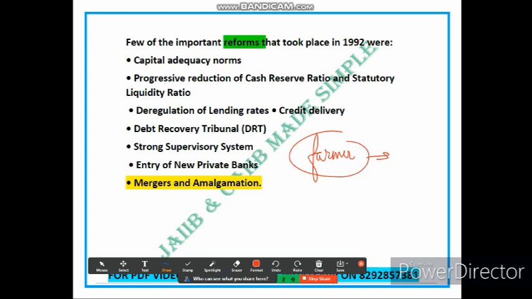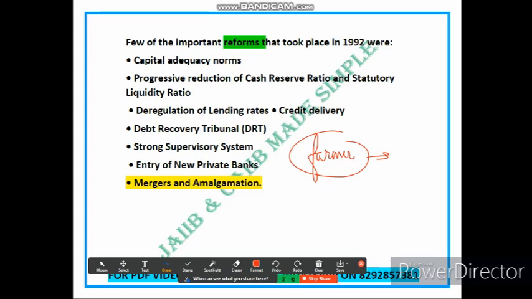So now let's discuss the next part, that is DRT. You know the DRT is Debt Recovery Tribunal. It was established as a specialized forum to expedite the recovery of bad loans or non-performing loans. So imagine a situation where the borrower defaults on a loan and the bank is unable to recover the outstanding amount through regular channels. So the bank can approach the DRT, a specialized court-like body, to initiate legal proceedings for the recovery of the loan.